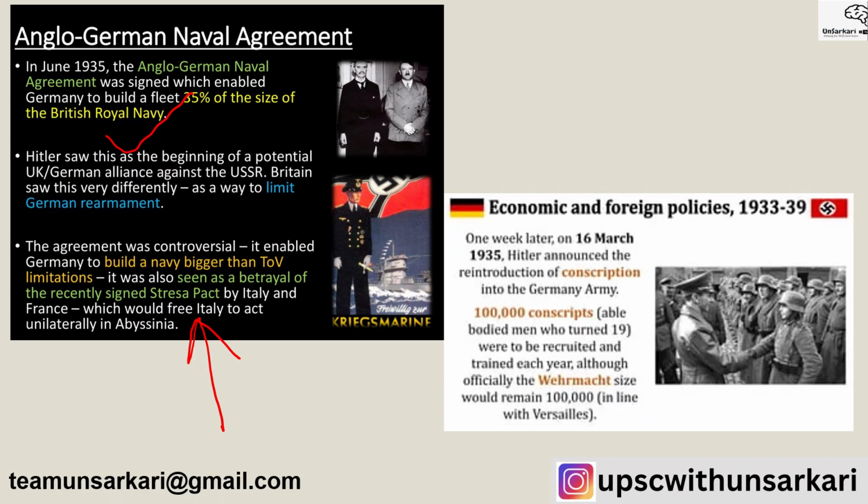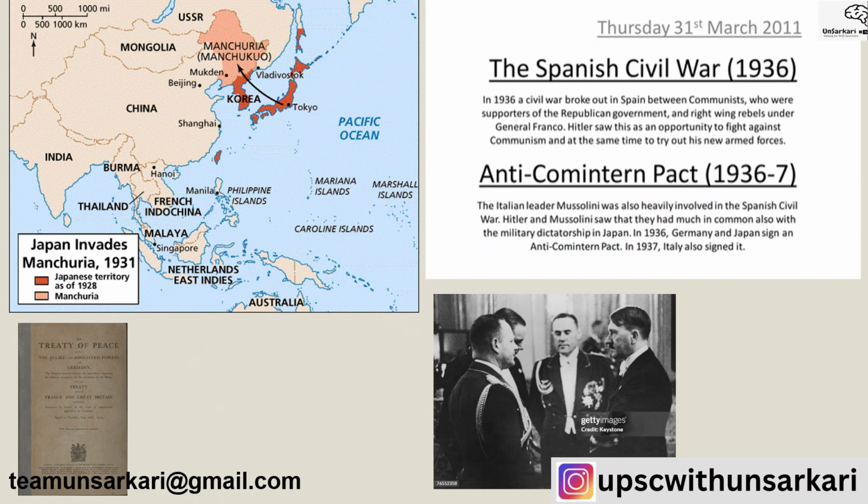And as we have discussed in the lecture on the depression, when we were talking about economic depression, how the economic and foreign policies in this time period of 6 years shaped events: on 16th March 1935, Hitler announced the reintroduction of conscription. Able-bodied men who turn 19, more than 1 lakh people, will be recruited and trained each year officially. The size would remain 1 lakh in line with Versailles. That is what they promised, but they didn't do it.